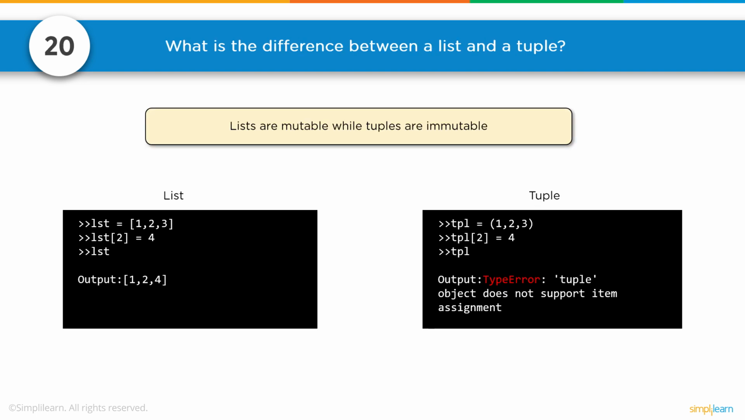Number 20. What is the difference between a list and a tuple? Lists are mutable while tuples are immutable. And you can see an example down here where I have list equals 1, 2, 3. Square brackets denote it's a list. List of 2 equals 4, and I print it out and I now have 1, 2, 4. If I do the same thing with the tuple, I get an error, because you can't change the tuple 1, 2, 3 into 1, 2, 4. You have to completely reassign the tuple to a new value.